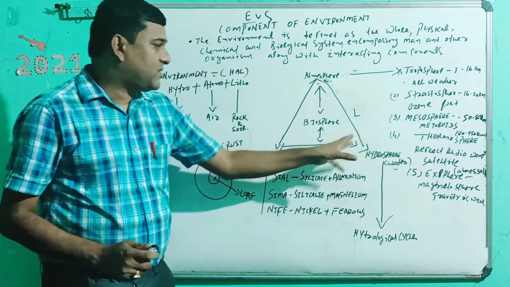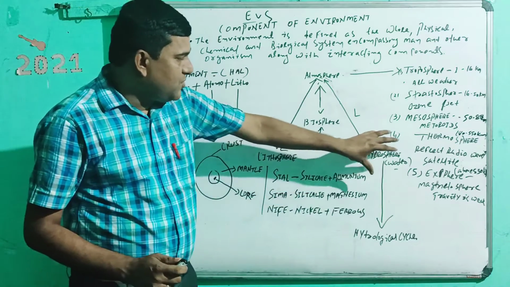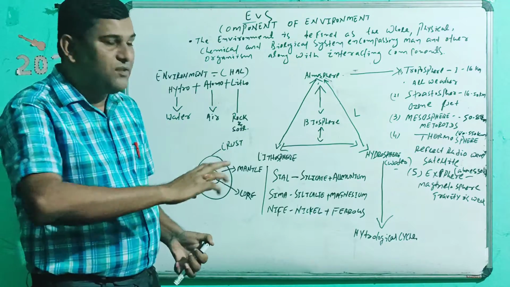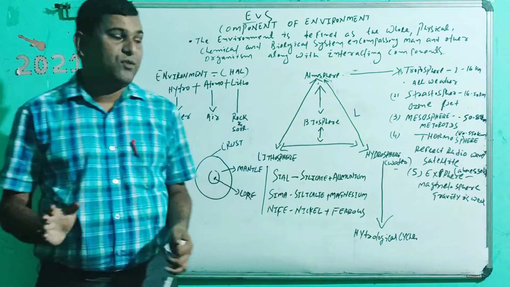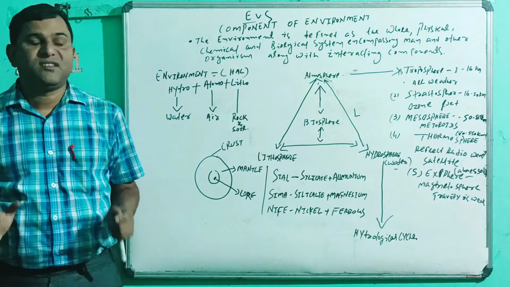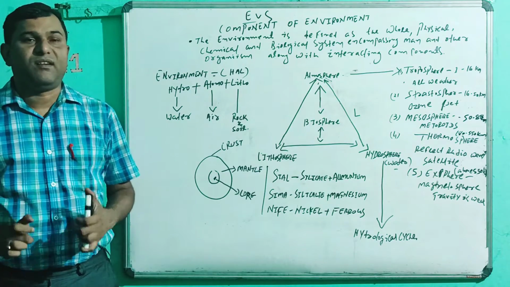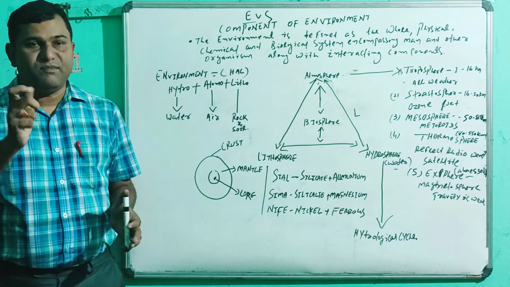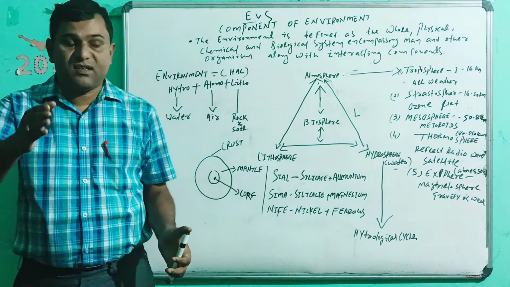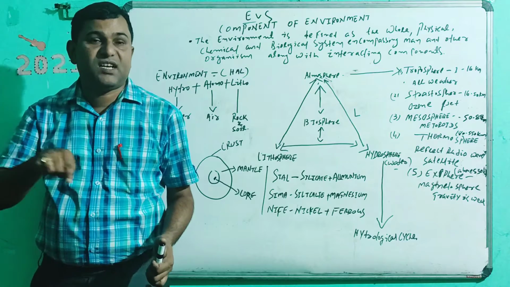And last but not least, we come to the hydrosphere. Hydro means water. Water means life, life means water. Water is essential for any living being, and that refers to the hydrological cycle.